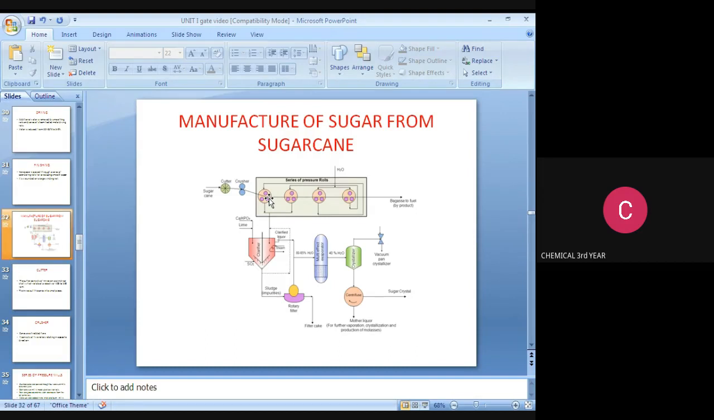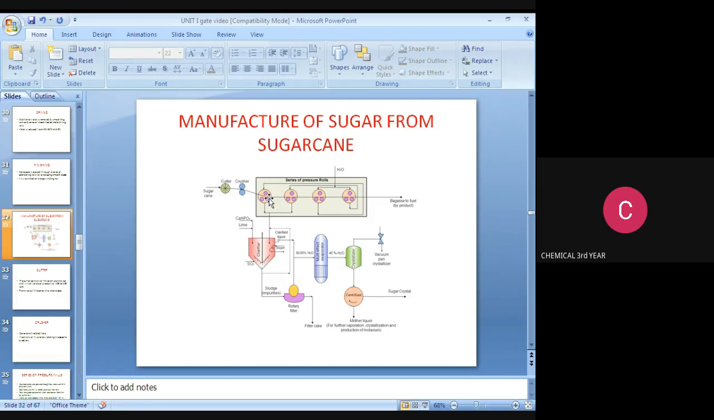Next, we go to the sugar industry. This is the manufacturing of sugar from sugarcane. First of all, the sugarcane goes to the cutter. In this cutter, what will happen? The sugarcane is cut into small pieces, and then it goes to the crusher. What will happen in this crusher? The cut sugarcane is pressed, and then it goes to a series of pressure roll mills.